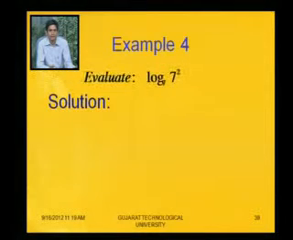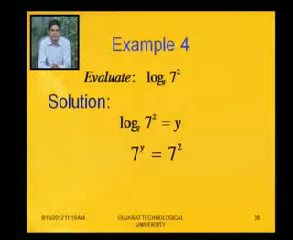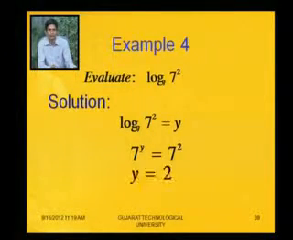Next example, here we want to find the value of log base 7 of 7 square. Again we can assume it as y, and that will be 7 raised to y. First write the base, then the right hand side term is in power, and the term on the left hand side is written on the right hand side, that is 7 raised to y equal to 7 square. So y equal to 2.